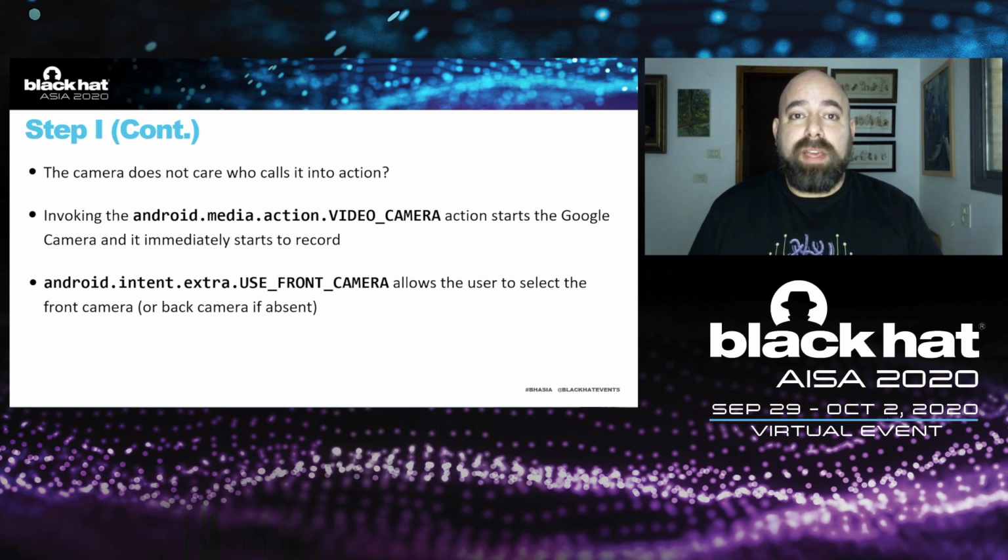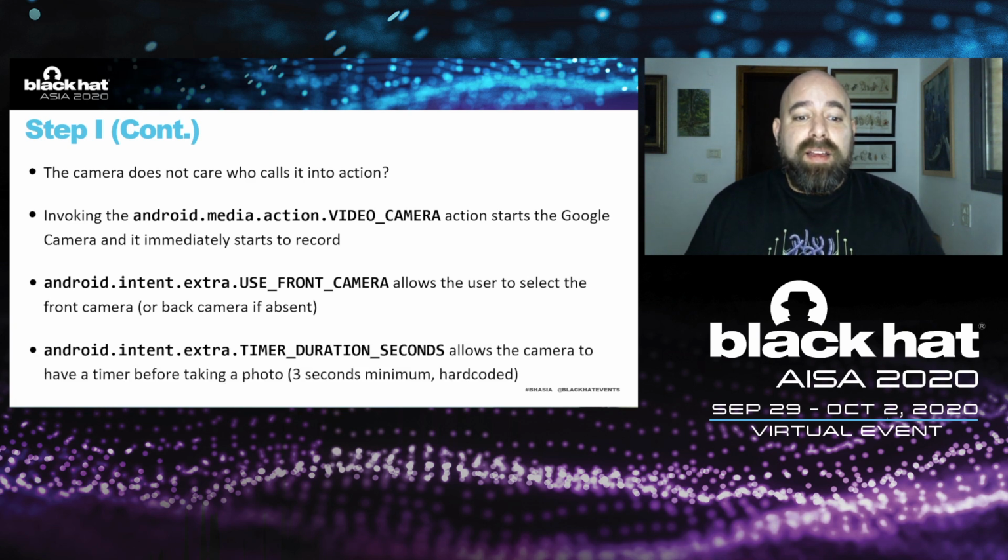We wanted to take a picture, but that was a bit more tricky because the plain way of shooting a picture was protected by permission checks. But we managed to find a variant of the timer that allowed us to have a timer before taking a photo. The minimum time was 3 seconds. It was hard-coded actually, so we could not change that.